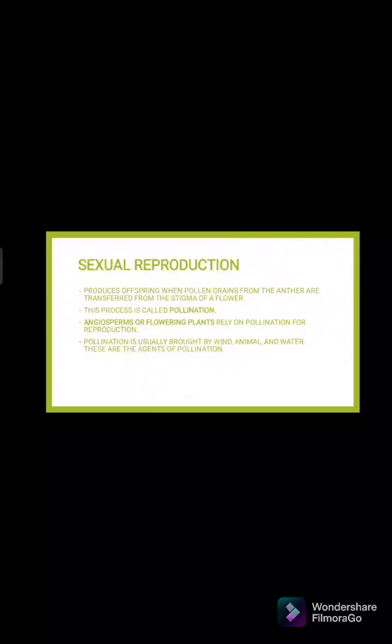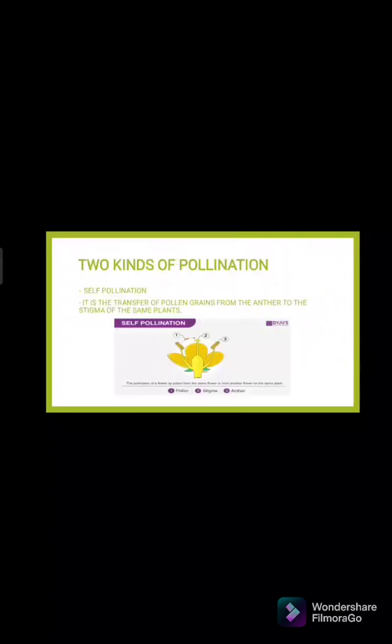Pollination is usually brought by wind, animal, and water. These are the agents of pollination. So, in the process of pollination, there is a function of the agents of pollination such as the wind, animal, and water. So on, we will see kung ano ba ang function or use nila sa pollination. So we have two kinds of pollination. Number one, the self-pollination. It is the transfer of pollen grains from the anther to the stigma of the same plant. Ang self-pollination ay ang pagkakaroon ng transfer ng pollen grains.